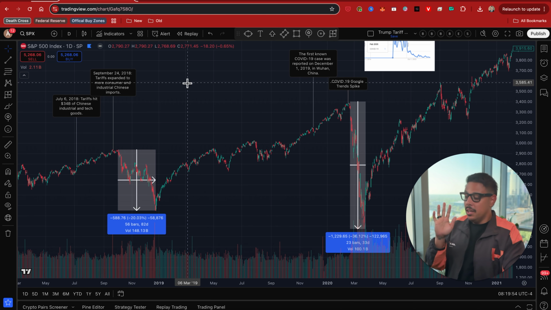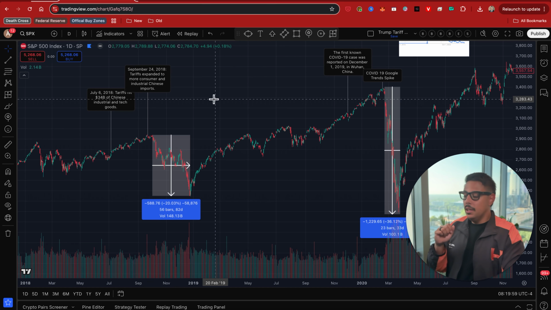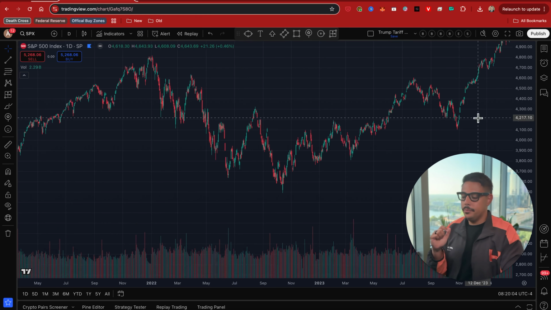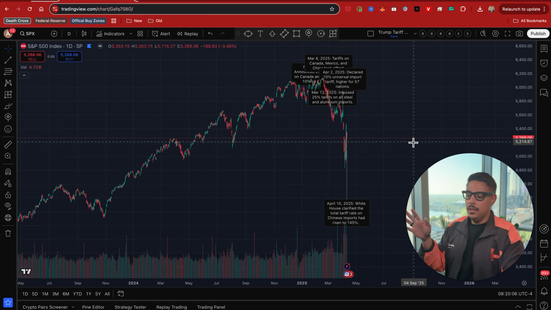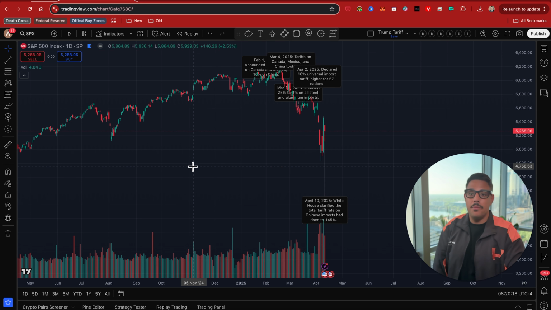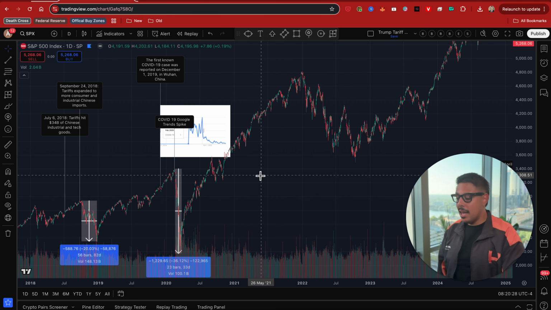I don't know. But what I do know is that this 20% decline that we see right here, these policies were significantly less than what we're experiencing now. COVID or not, this is a magnitude of 3 times worse, probably more than that. I mean, 125% tariffs on China is absurd. If you really think about that, I don't think we've ever seen anything like that in all American history, where somebody has imposed 125% tariffs on China.